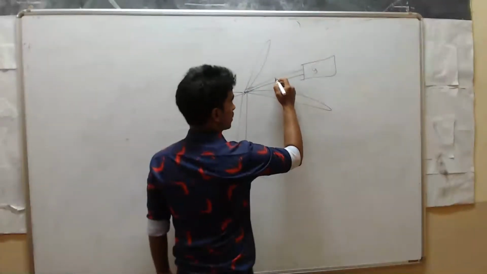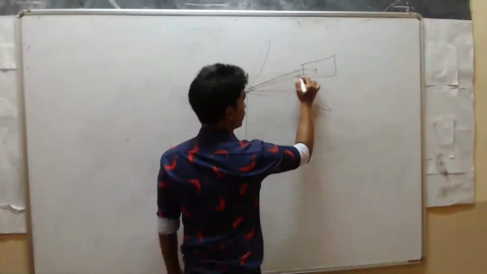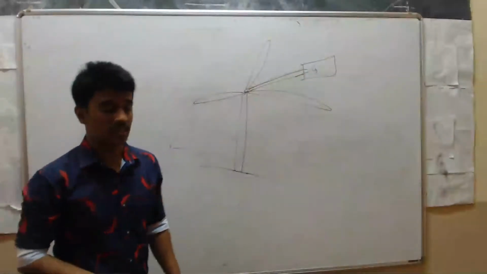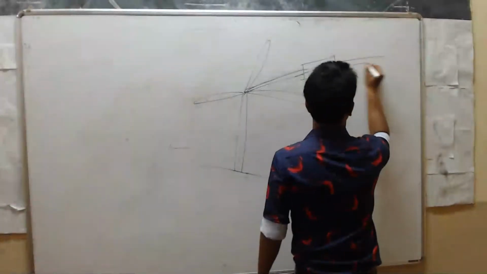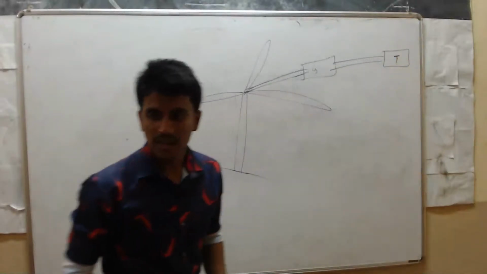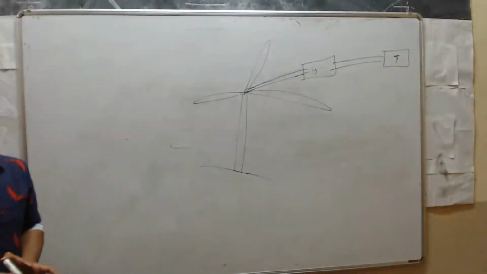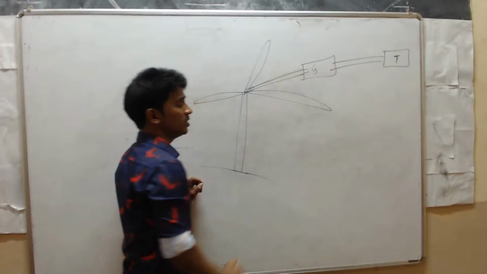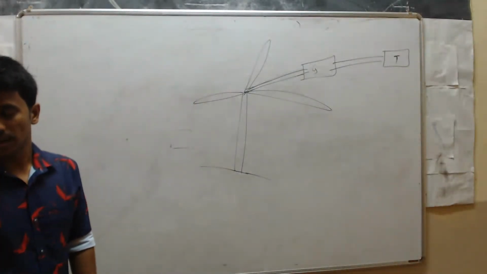So that will rotate one turbine which is connected to the generator. This blade rotates the turbine, so that we can generate electricity. Then it is connected to the transformer. Clear? Here also the work is the same, just to rotate the turbine. So here we use air motion. Clear?